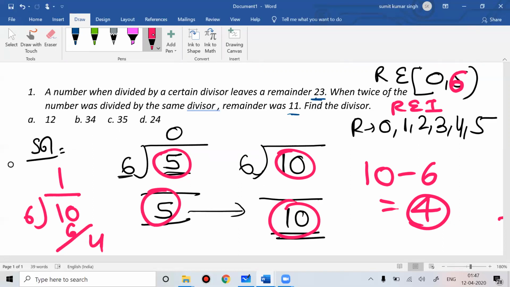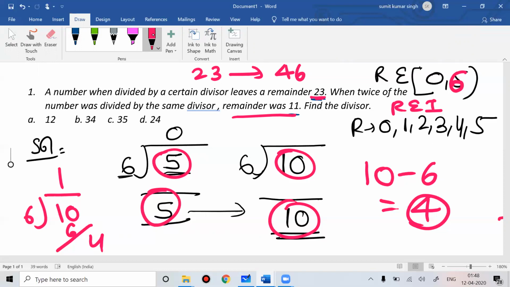The same logic we apply here. When you divide a number by a certain divisor, it leaves a remainder 23. If you double the number, the remainder will also get double. Just now I told you, if you double the number, your remainder will also get double. Then your remainder will be 46. But when you take twice the number, now your remainder is 11. Your remainder was supposed to be 46. How come your remainder became 11?